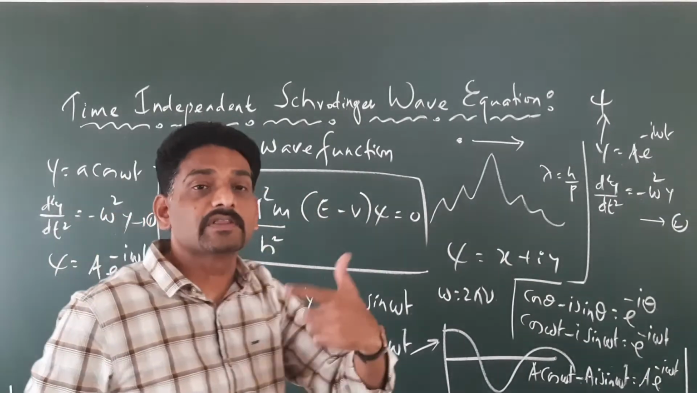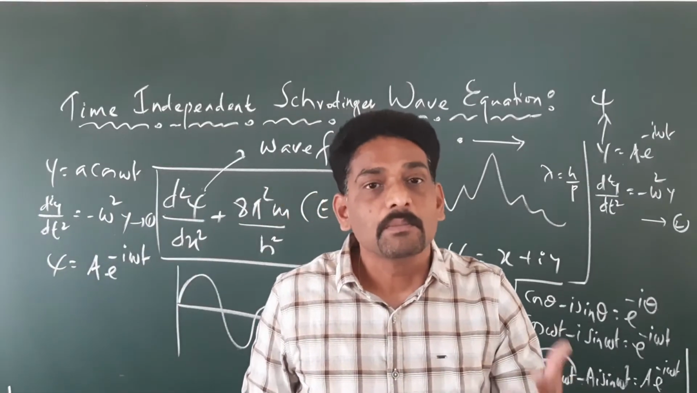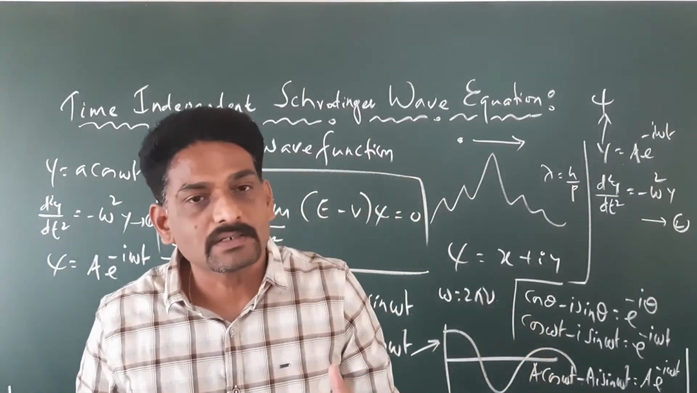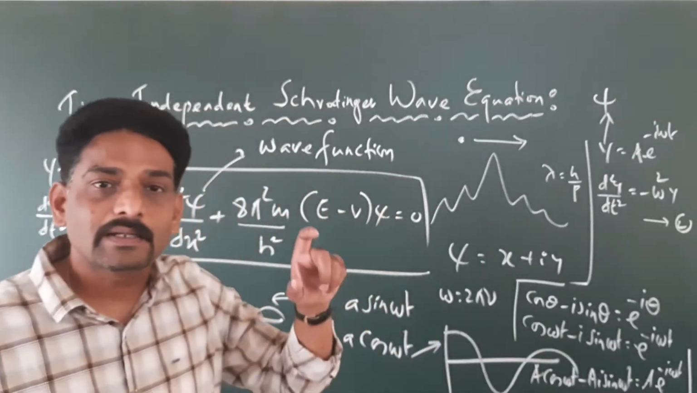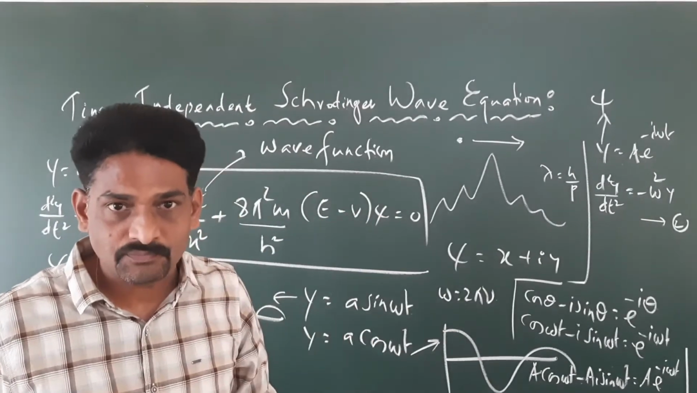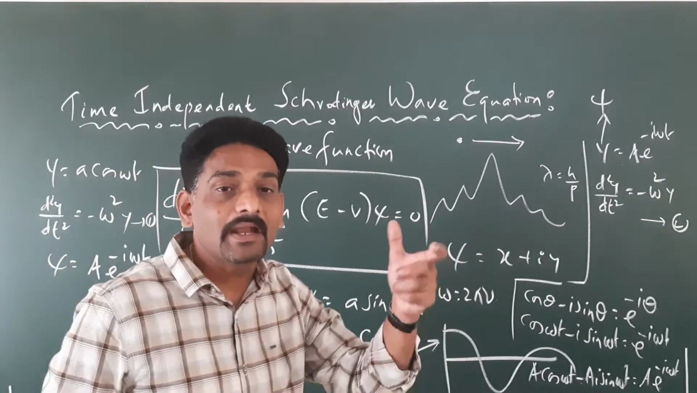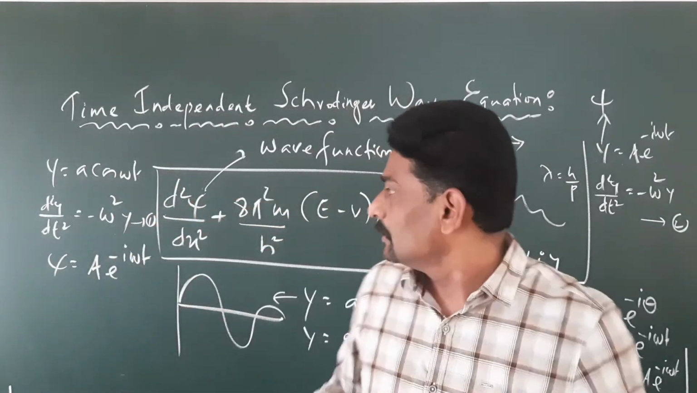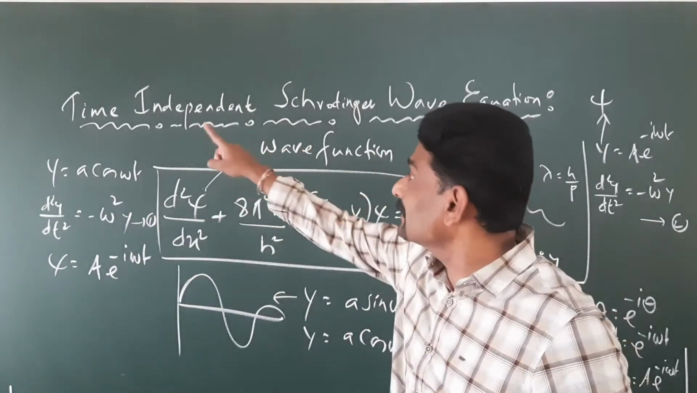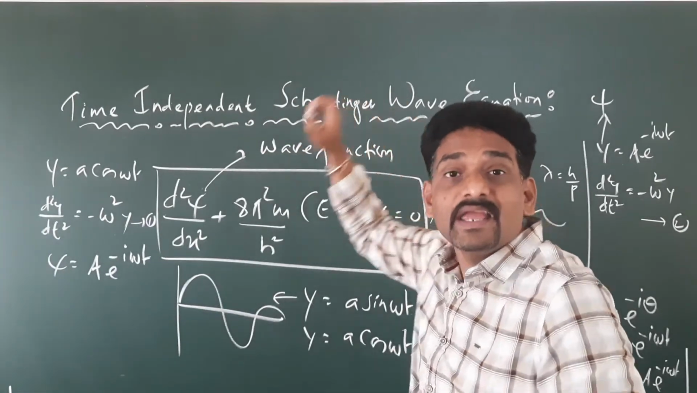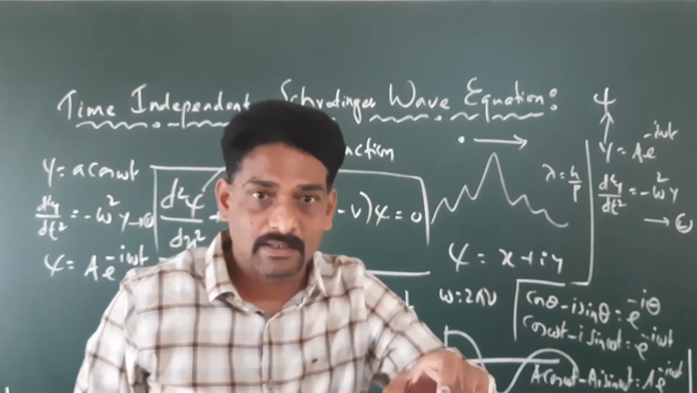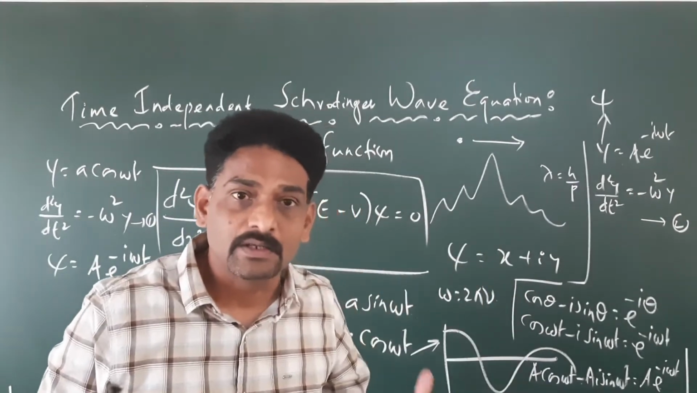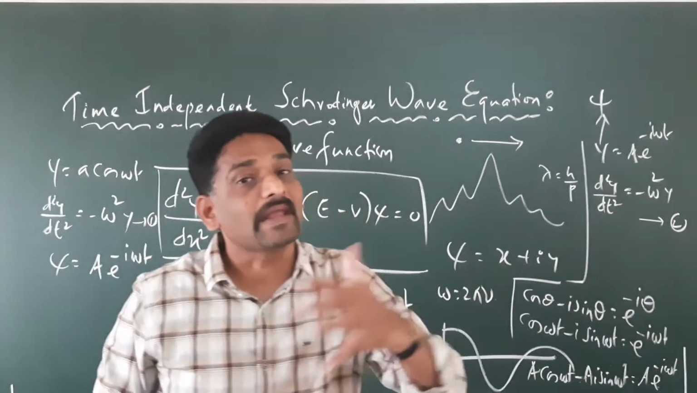So before going for the derivation, let me tell you, basically there are two types of Schrodinger equation. One is the time-dependent Schrodinger equation. The other one is the time-independent Schrodinger equation. So what we are deriving here is the time-independent Schrodinger equation. I told you there are two types: one is time-dependent, the other one is time-independent. So what is time-dependent? What is time-independent?